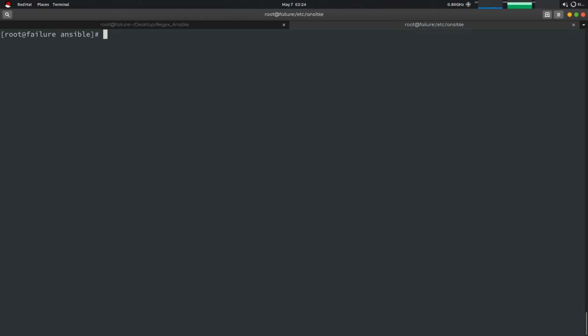So how will we use it? ansible localhost -m copy, and -a for sending the arguments. The arguments are src, for defining the source of the file, the hosts file, and the second is dest, the destination where we have to paste it.